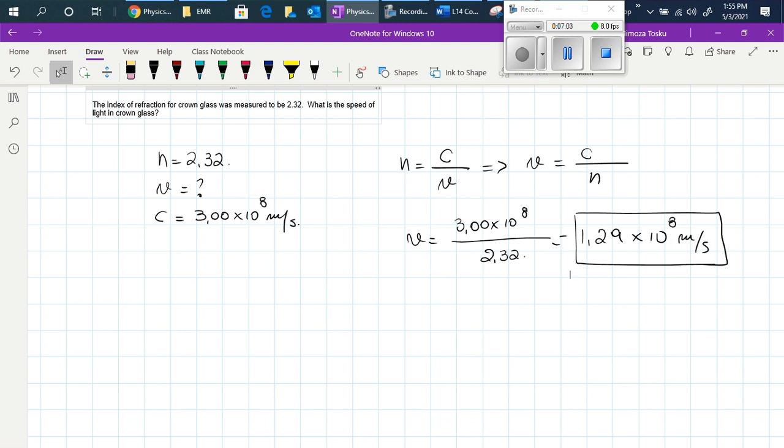So we consider that the index of refraction of air or of vacuum is 1.0. But usually the index of refraction of water is considered to be 1.33.